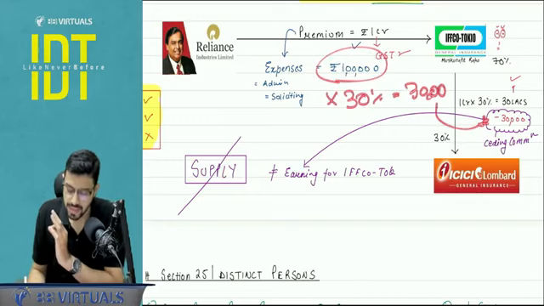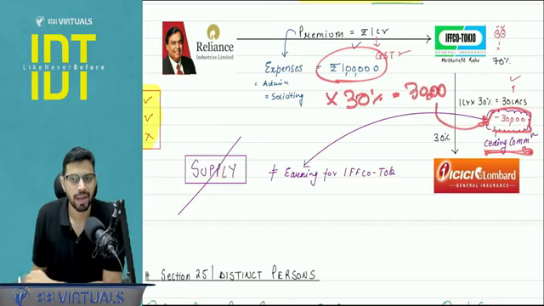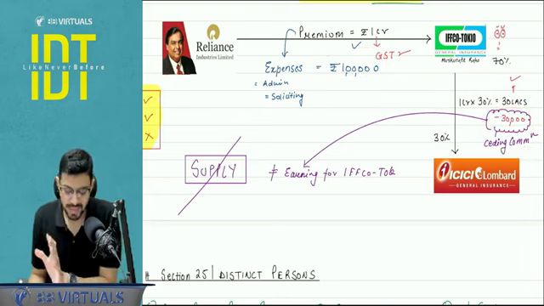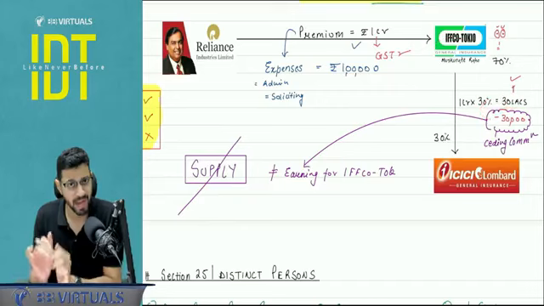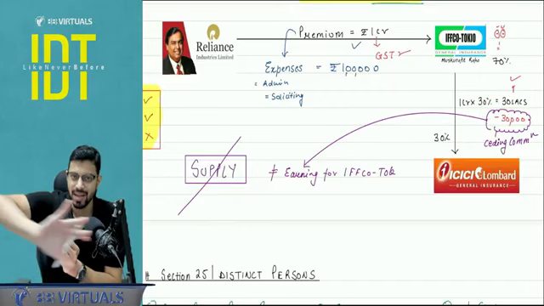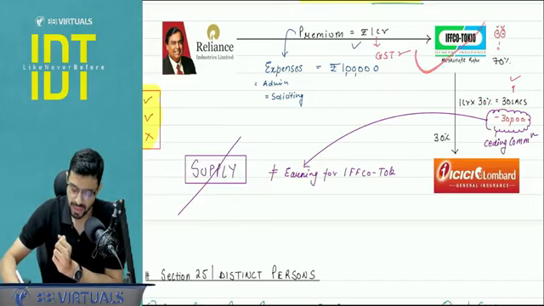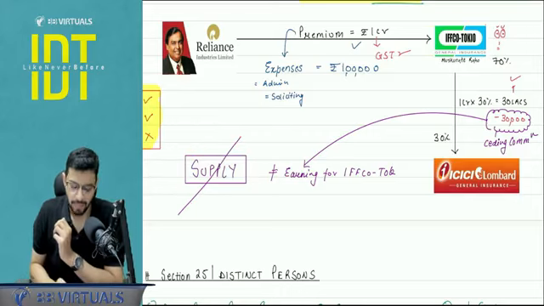Now the question comes, is this 30,000, which is known as ceding commission, a supply? Because it is possible to consider it as a supply, since IFFCO Tokyo is earning that amount. Reduction of outflow is an income. While paying 30 lakhs, it is deducting 30,000. So 30,000 is an income for IFFCO Tokyo. Supplier can be IFFCO Tokyo, recipient can be ICICI, and this can be consideration. But it has been clarified that it is not a supply. It is given by paragraph number 10.